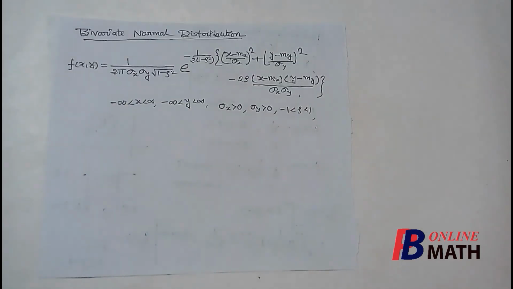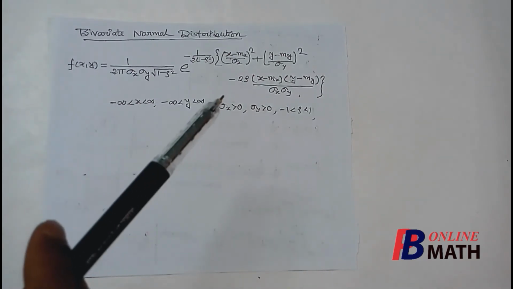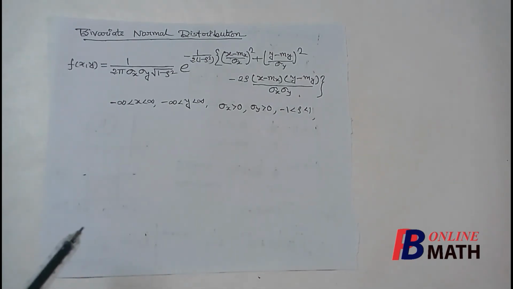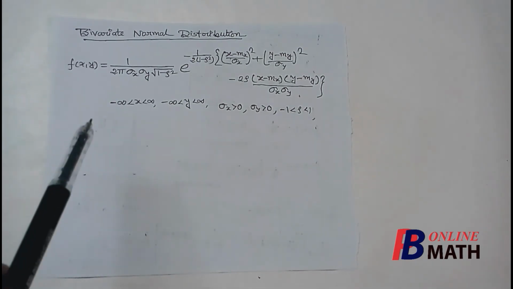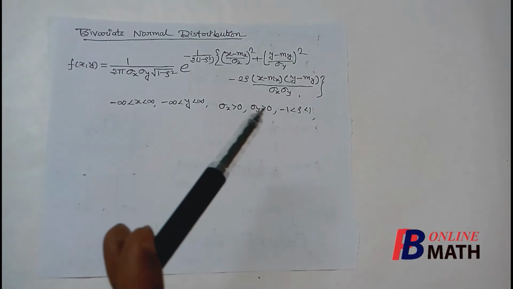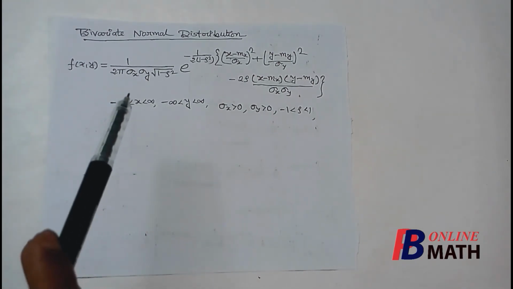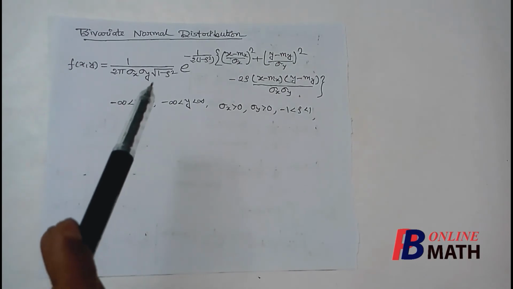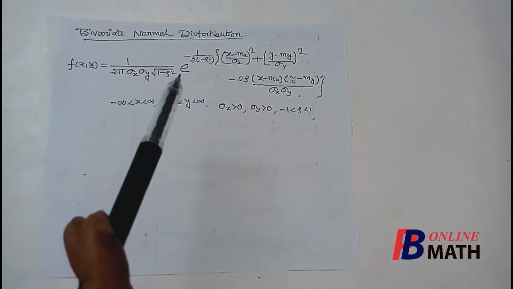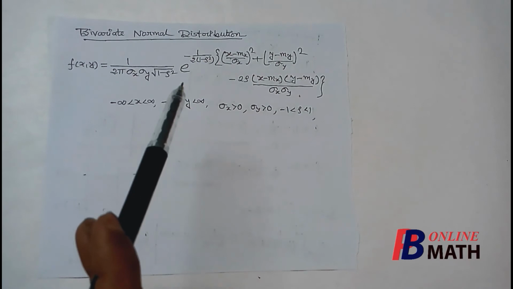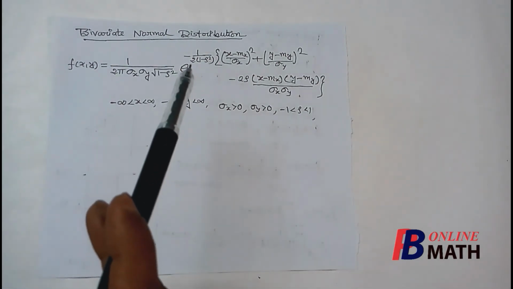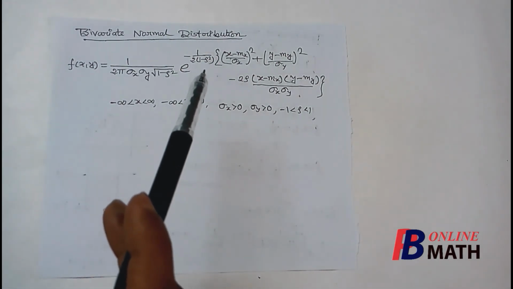Now we end this part by considering this bivariate normal distribution. This is a very important distribution. So this is the density function of this bivariate normal distribution. It is f(x,y) equal to 1 by 2 pi sigma x sigma y into root over 1 minus rho square. It is multiplied by e to the power minus 1 by 2 into (1 minus rho square).